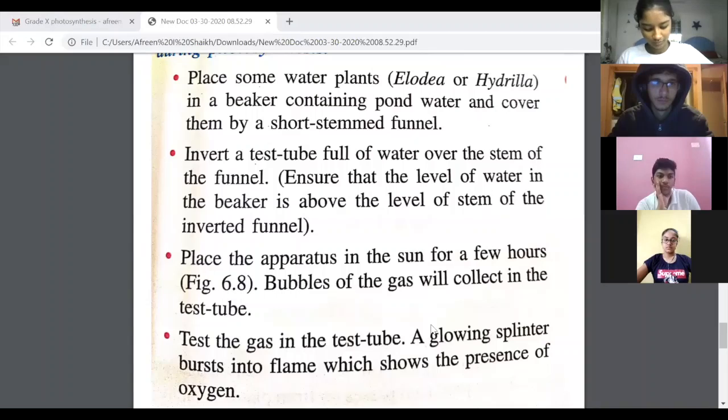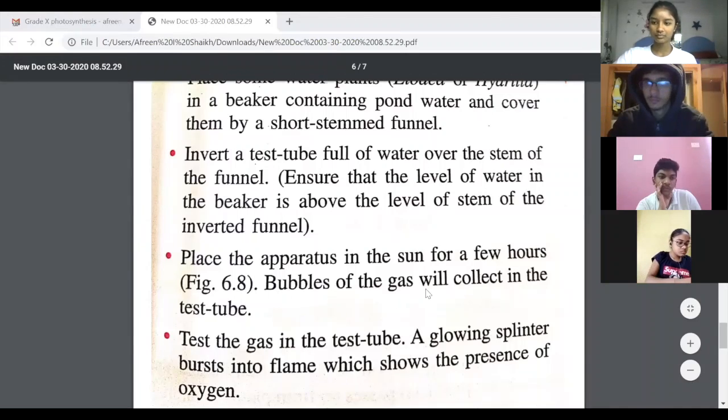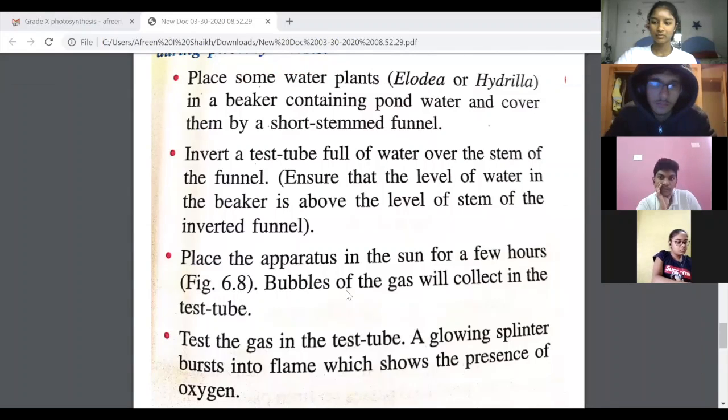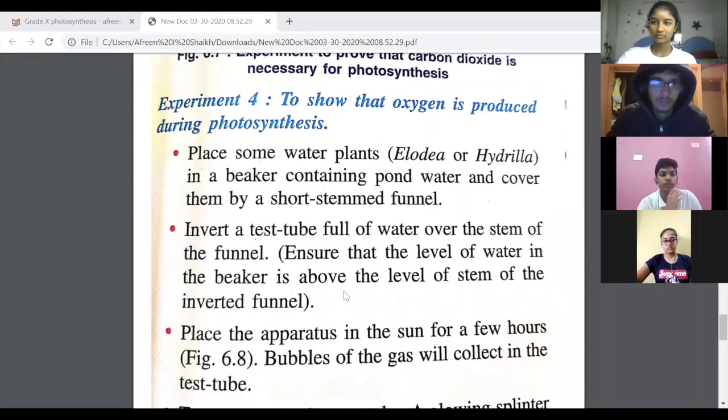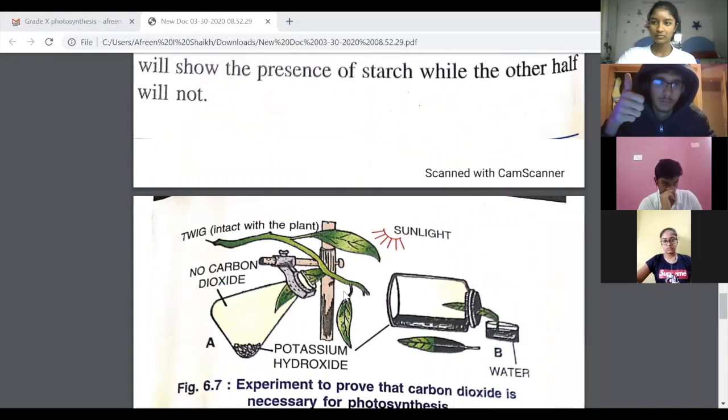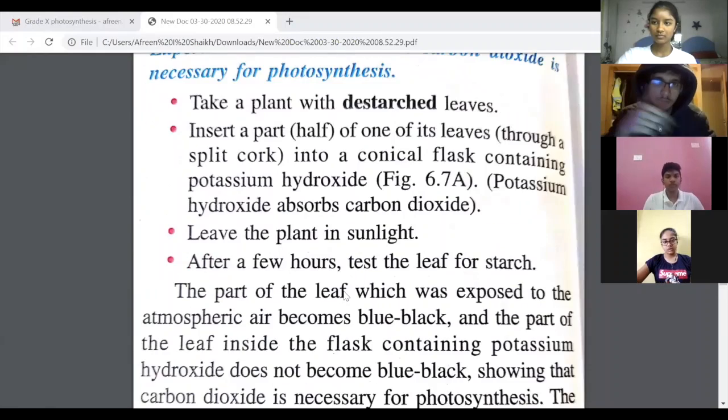So you have to remember these words. A glowing splinter bursts into a flame, exactly in this manner. And this proves that oxygen gas was released during the process of photosynthesis. Clear, children? Yes. Have we understood this experiment? Yes, ma'am.